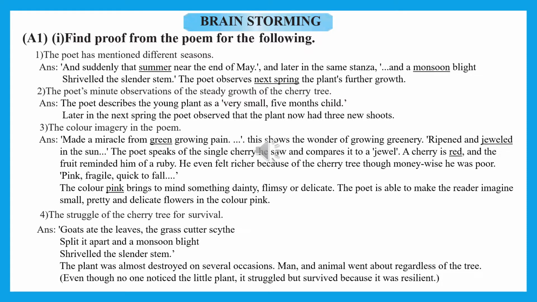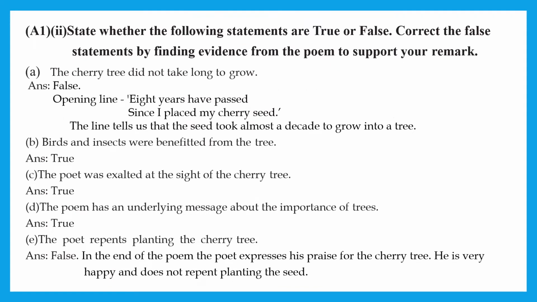Next is, the cherry tree blossomed. Yes, the cherry tree had grown and reached a stage where it could bear flowers, it could blossom, and this is shown as a healthy full grown tree. Next activity is: state whether the following statements are true or false, and if the statements are false you have to write the correct ones.